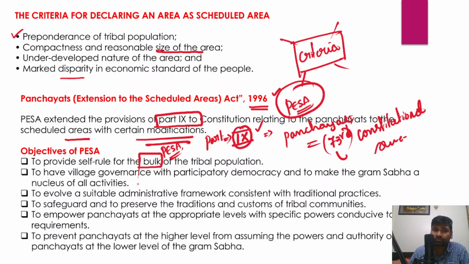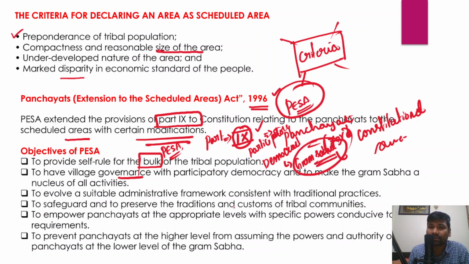And in fact, to have local self-governance or village governance that emphasizes participatory democracy, and along with it, decentralization of democracy and participatory governance, because Gram Sabha is regularly conducted at the panchayat level, and Gram Sabha is considered a nucleus of activities.